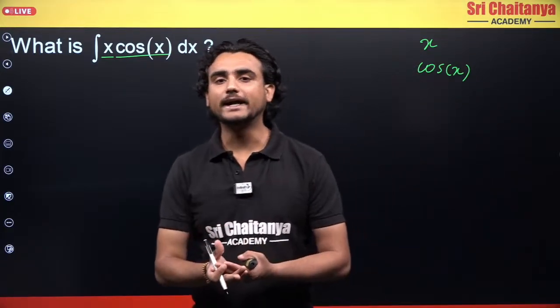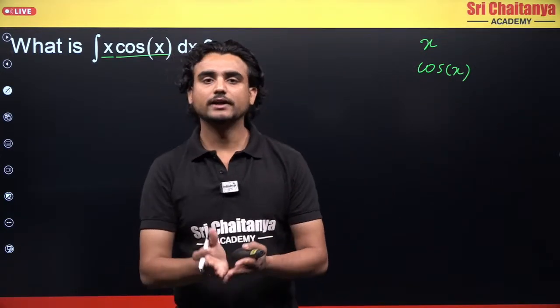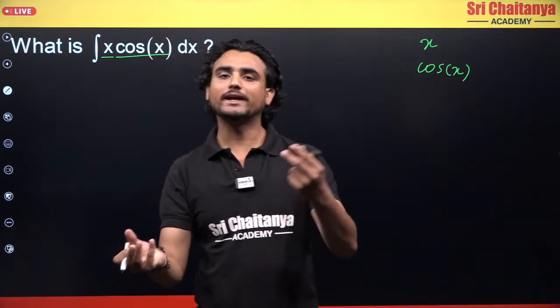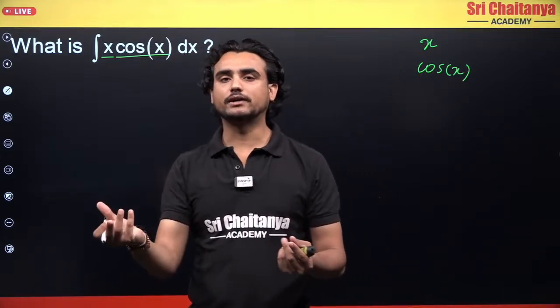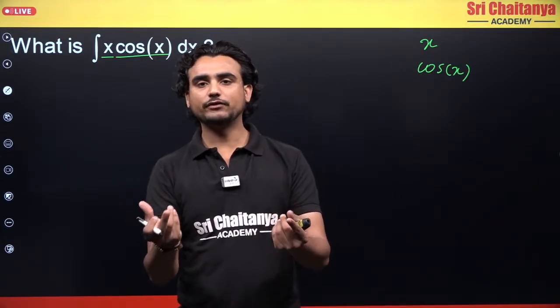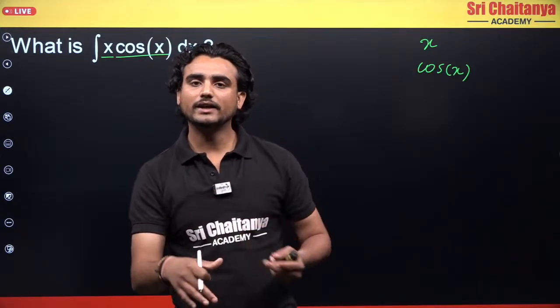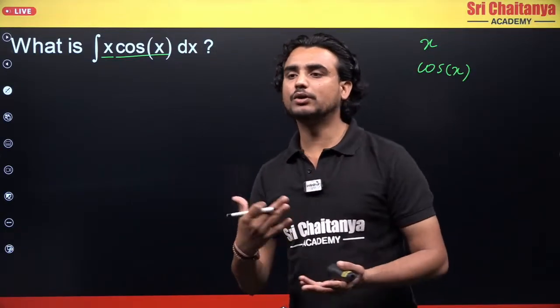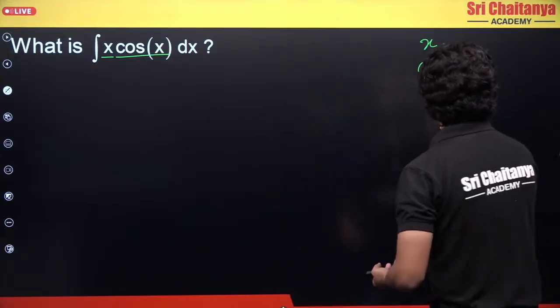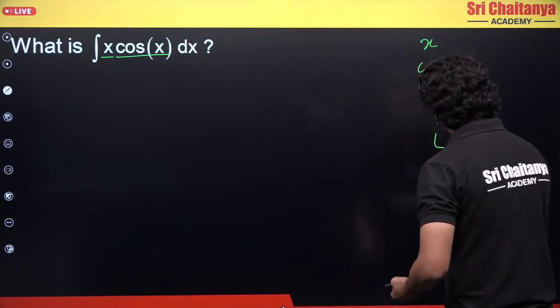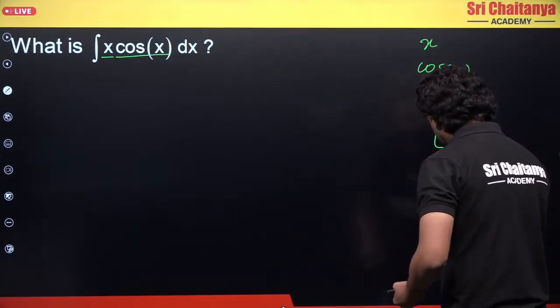Now how to decide which is which function? Which to take as u and which to take as v, because it is very important to decide. If you decide the opposite, you will get the wrong answer, and you will not be able to solve it very easily. So let's decide. I L A T E, right?